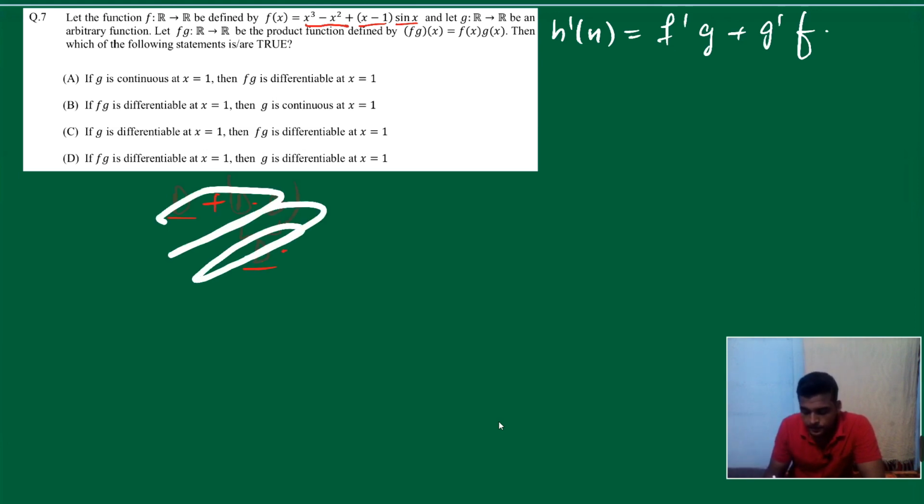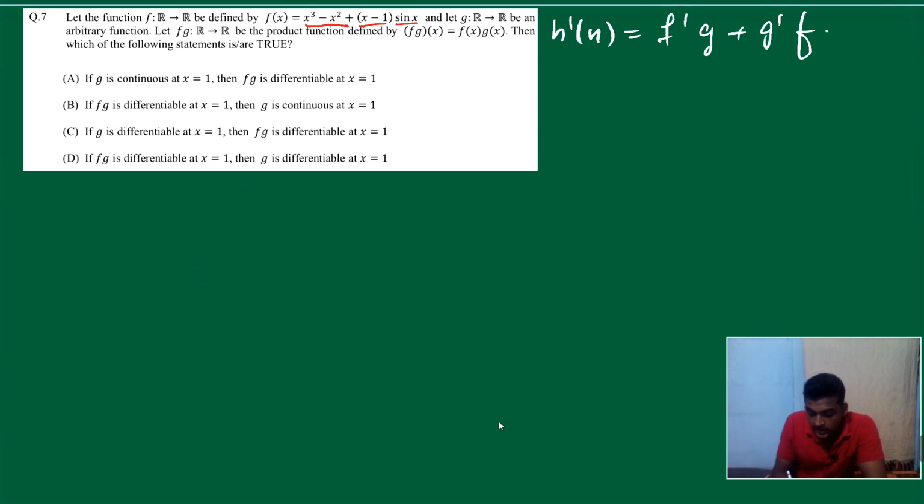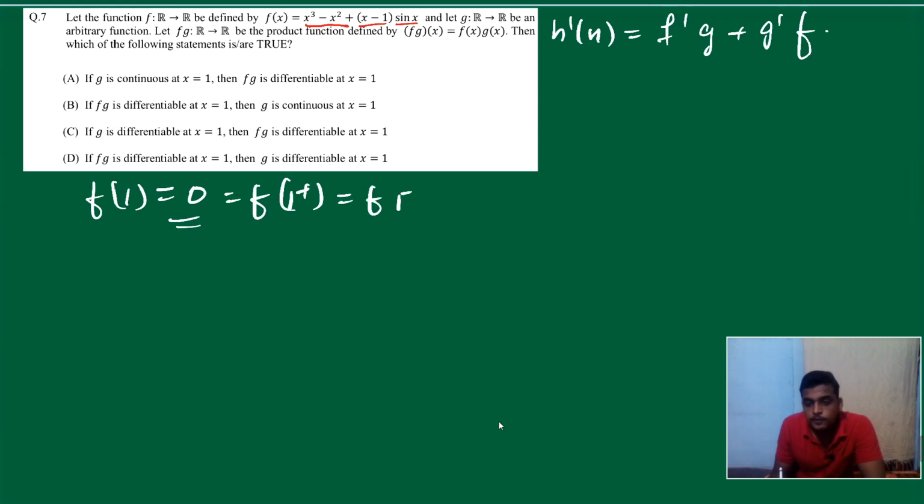Fine, fine. Now let us come to the original question. Here also, if you see, f(1) is nothing but 0. Now f(1) is 0 and it is continuous, right? f(x) is continuous and differentiable at the same time. So can we say f of 1 plus equal to f of 1 minus is also 0?